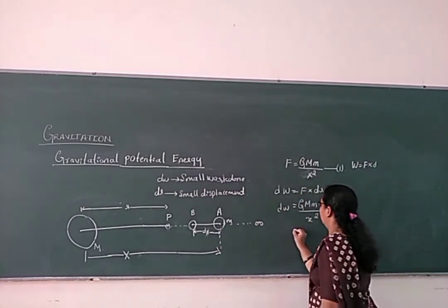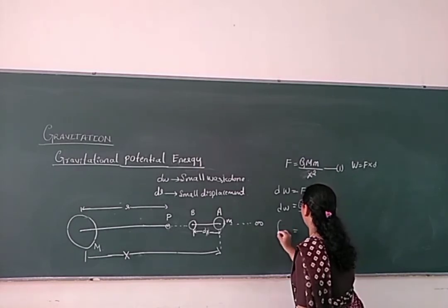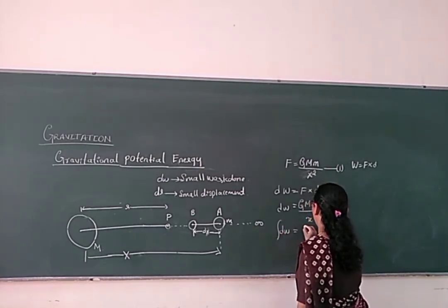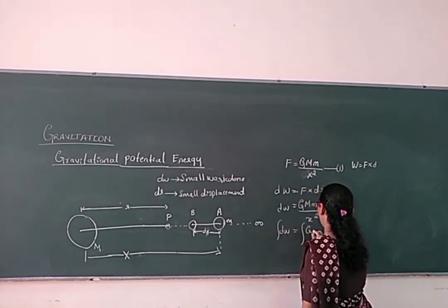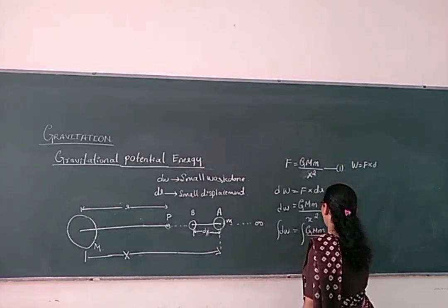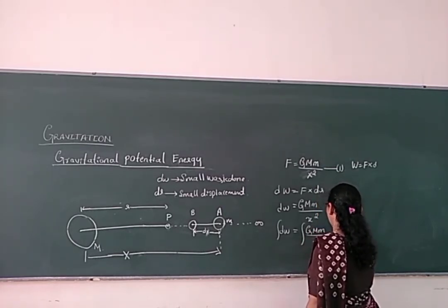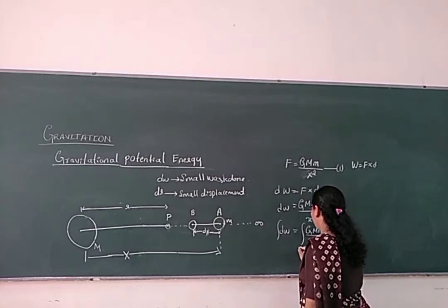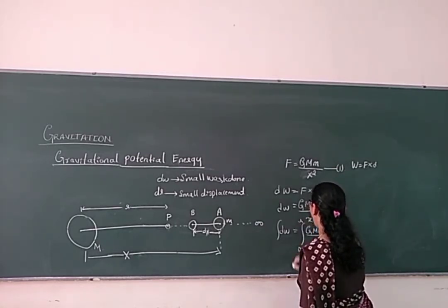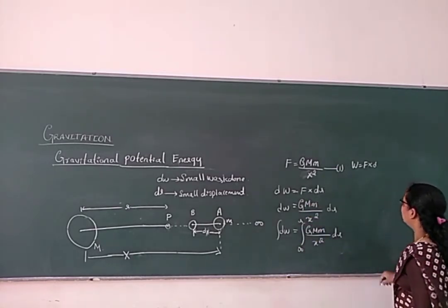Now we'll take the integration of it: integration of G M m by x squared dr, from infinity to r.